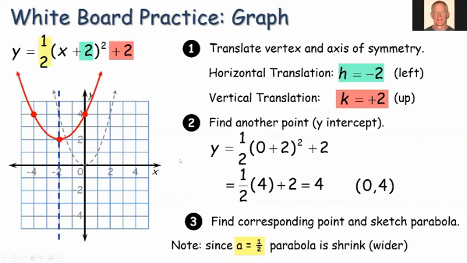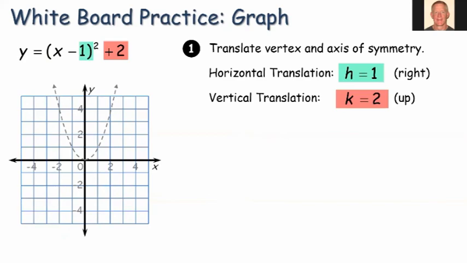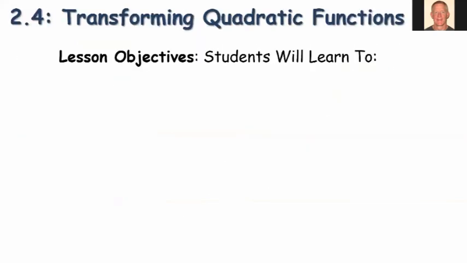All right, so in this case, we had both a horizontal and vertical translation, and we had a shrink since A is 1/2. So we wound up with a parabola that is wider. All right, I'm going to skip past this last example here.